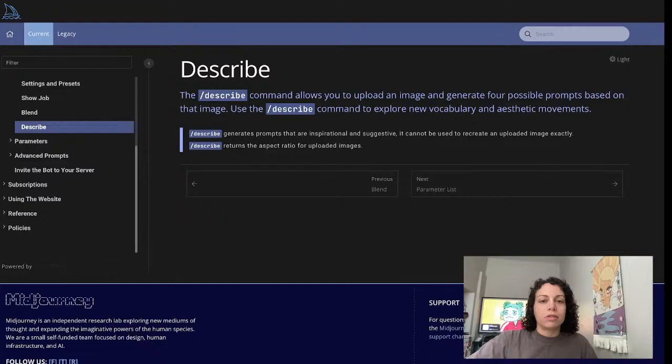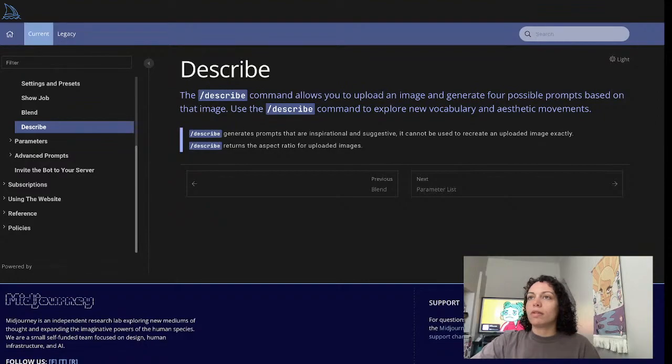There's just a couple notes here that say Describe generates prompts that are inspirational and suggestive. It cannot be used to recreate an uploaded image exactly. So that's important to note, and that becomes quite obvious once you start using it. It's not duplicating the image. You're getting something inspired by the image you're uploading. And then the second point says, Describe returns the aspect ratio for uploaded images. So that's good to know. I didn't really realize that, but it does make sense.